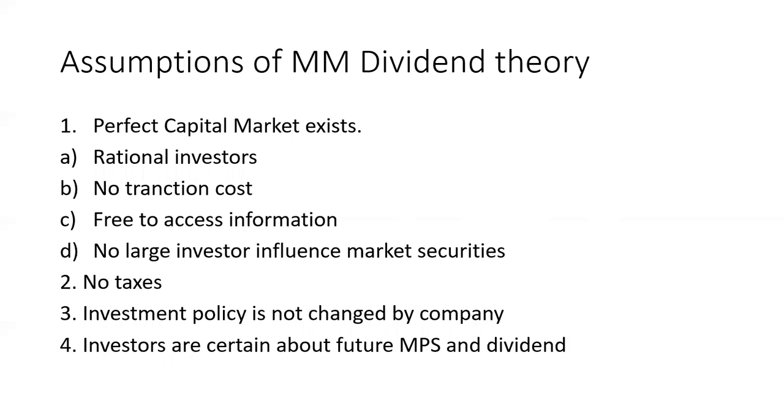Let's understand the assumptions of the Modigliani-Miller dividend theory. First, a perfect capital market exists. It's a common assumption that a perfect capital market will exist, whether it is capital structure or dividend theory. Modigliani-Miller said the perfect capital market will exist, which in reality is just a myth. Here the investors are rational, there are no transaction costs, investors are free to access information, and no large investor influences the market securities.